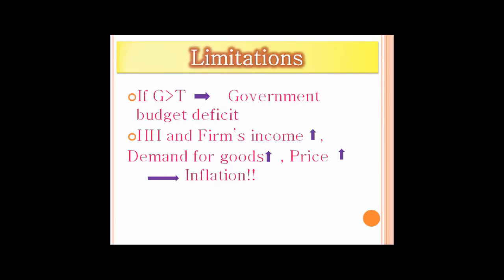This policy also has limitations. If the government purchase is more than the tax they get from the people in the economy, it means that there is a government budget deficit. Government budget deficit means that the government borrows more, then the government will have more debt. The second limitation of the expansionary fiscal policy is that as the household and firm's income are higher, they will demand more goods and services, which can make the price higher, and then inflation can occur.